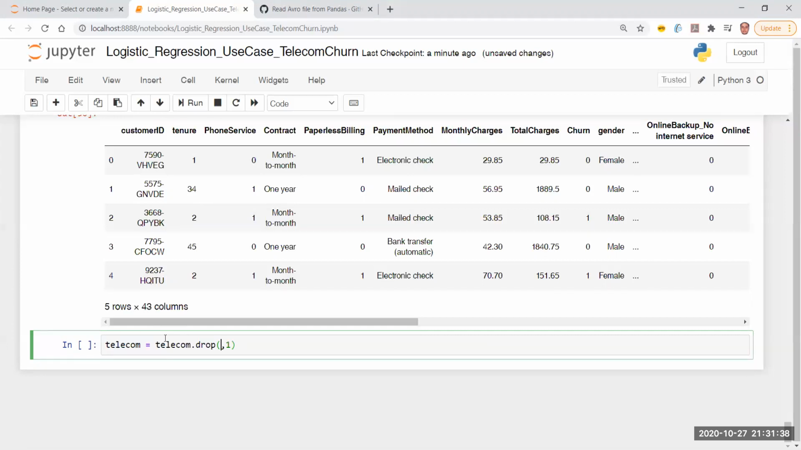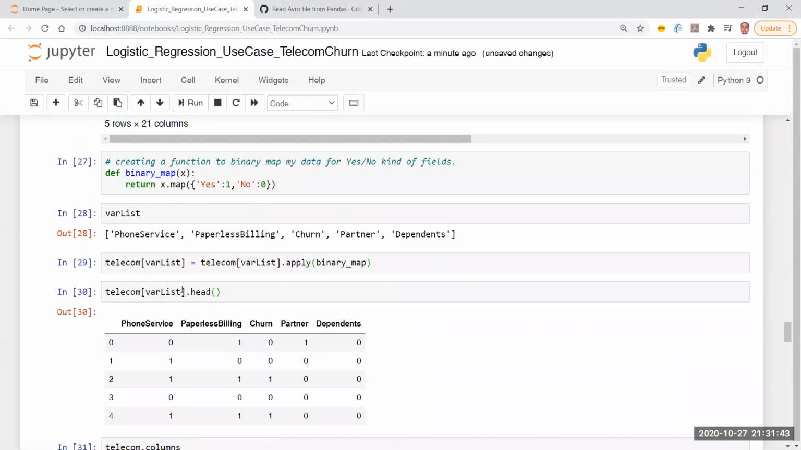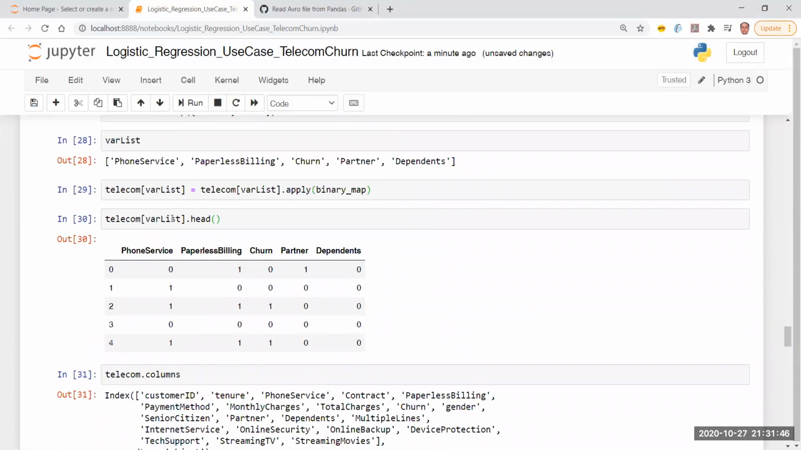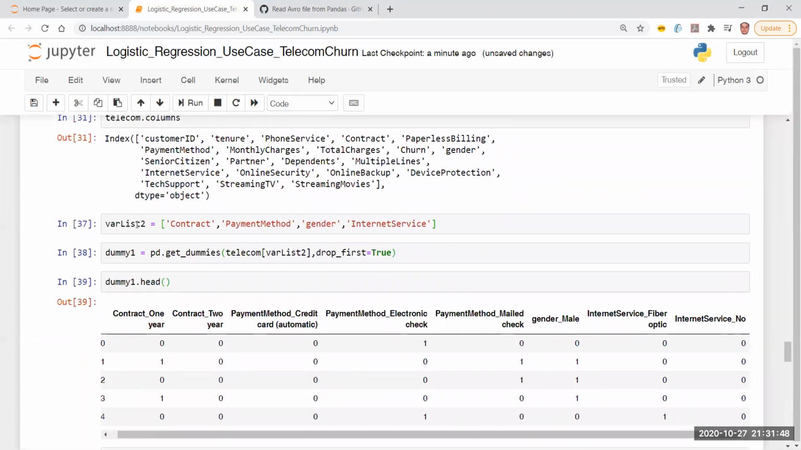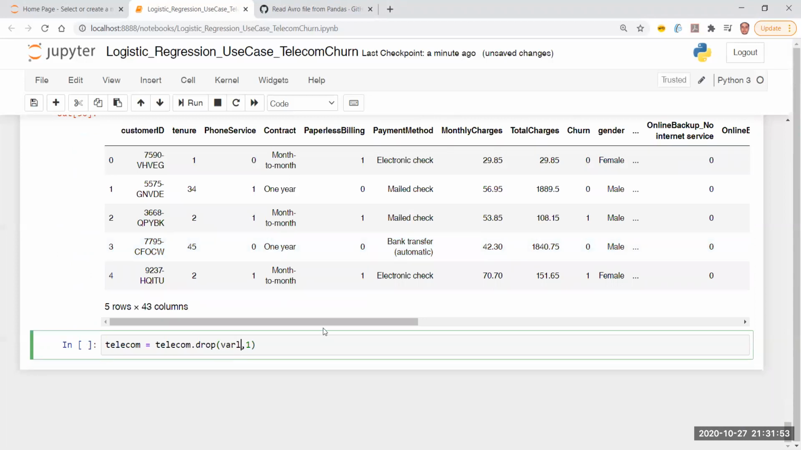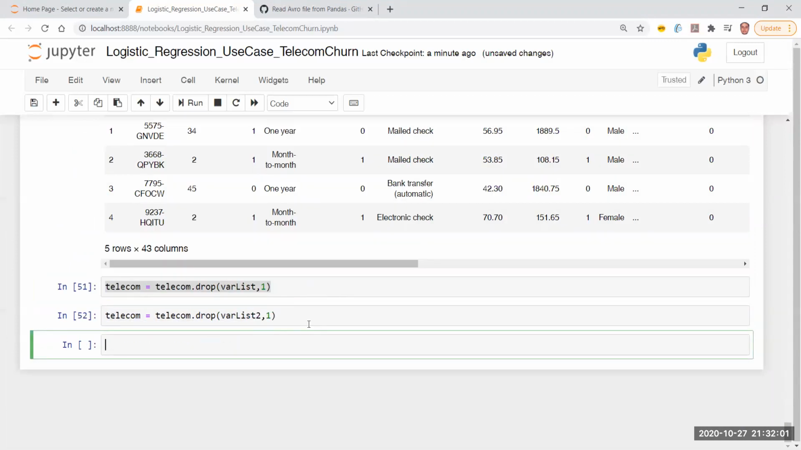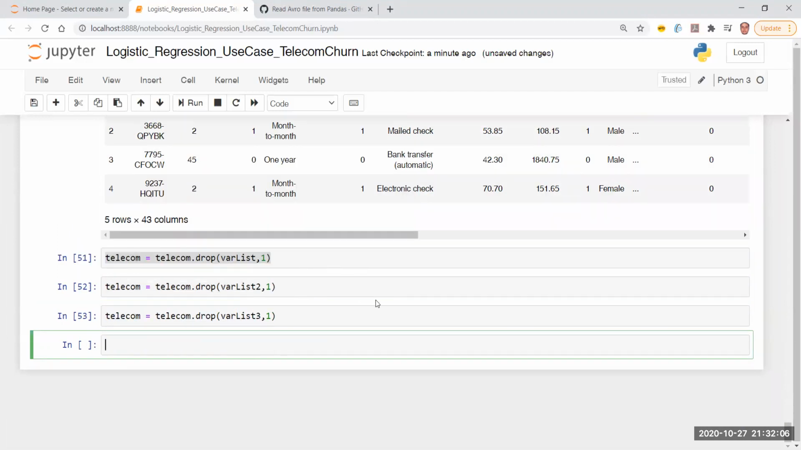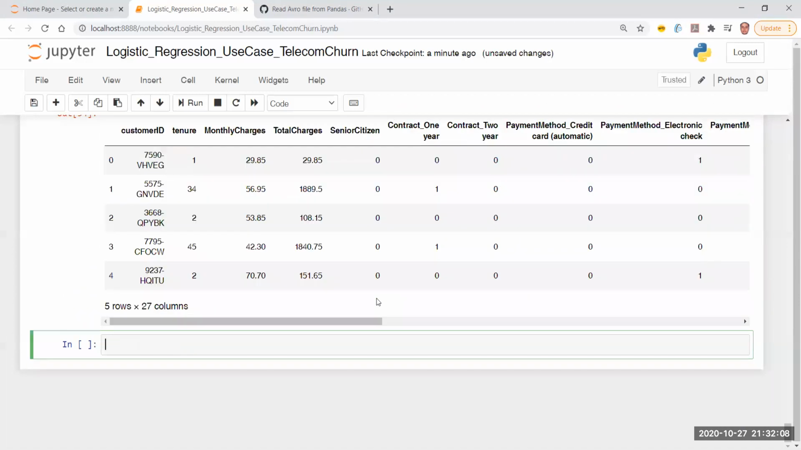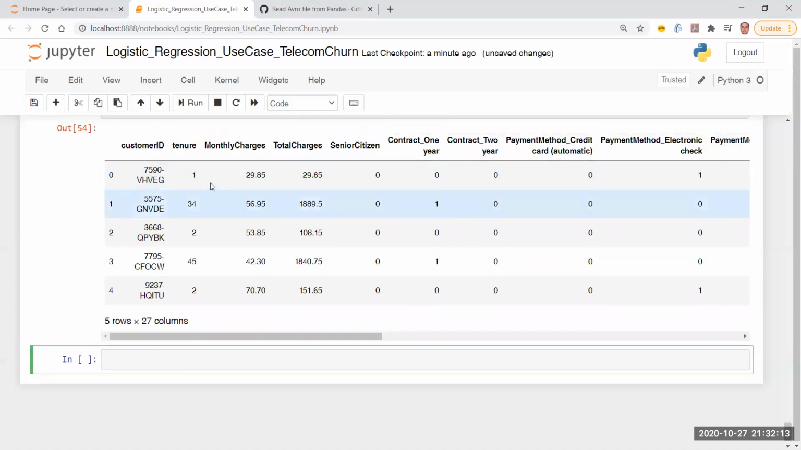Now, which columns do I want to drop? I've already converted some columns. Let me get back and see which columns I have converted. I've converted var list, I have converted var list 2, I have converted var list 3. So var list is one I want to drop. Then the second, that will be var list 2, and then the third, that will be var list 3. Now I have telecom.head, and the data looks to be something like this. I have 27 columns and 5 rows because I've taken a head.